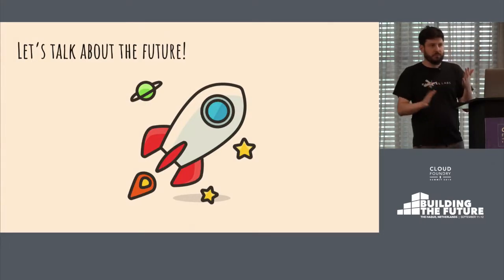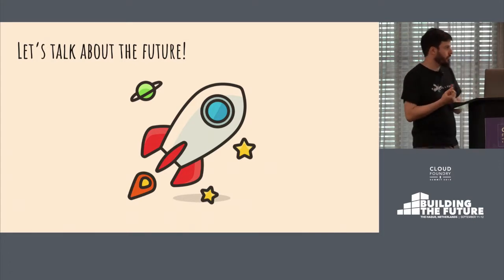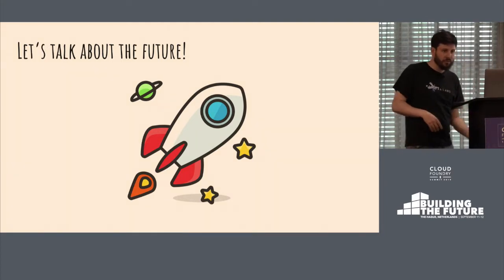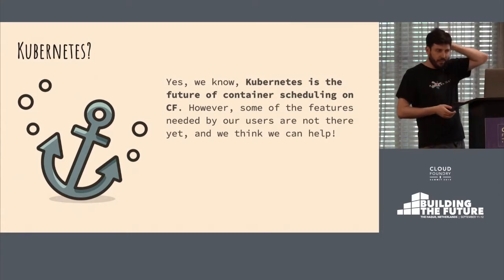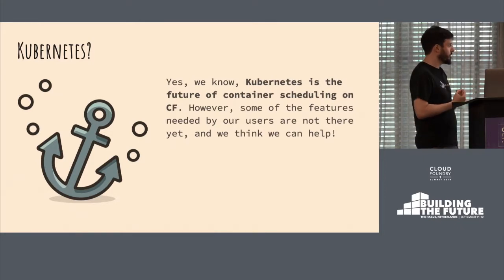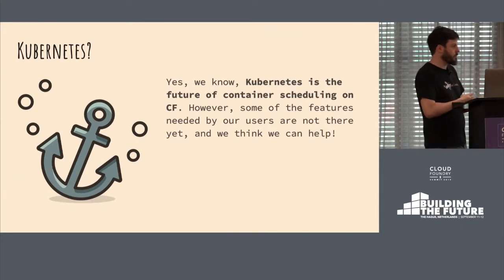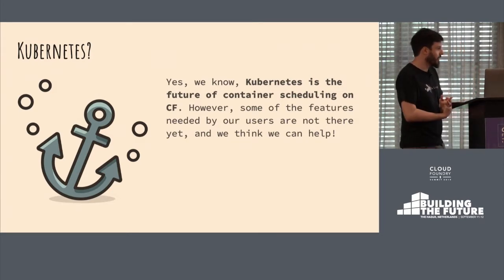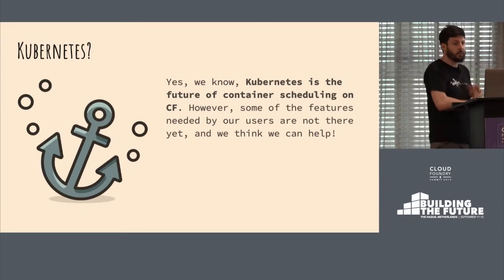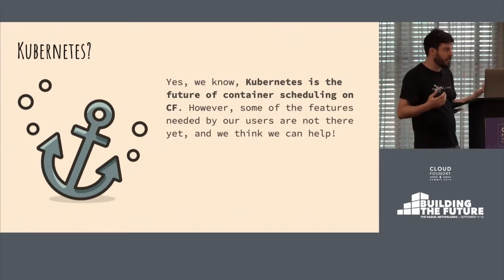Okay, so this is all we've been doing in the past few months. These are the tracks we are working on right now. I want to spend just the last 30 seconds talking about what we plan to do in the future. So we all know that the future of container scheduling on Cloud Foundry is called Kubernetes. And we all know that's what we are aiming at. But at the same time, we know there are gaps, right? We know that there are things that Kubernetes still does not provide and that we do need to run a platform, a multi-tenant platform, an enterprise-level platform like Cloud Foundry.